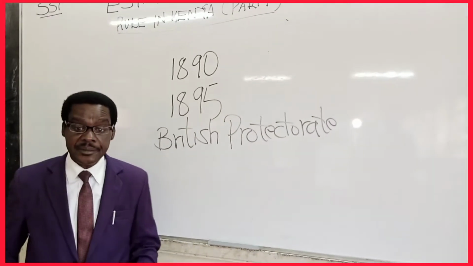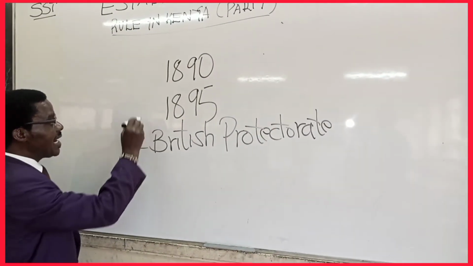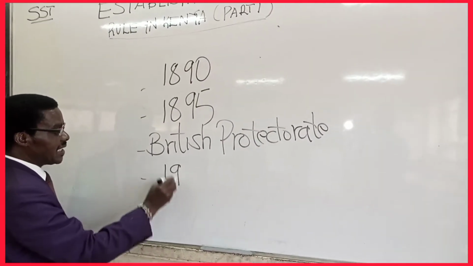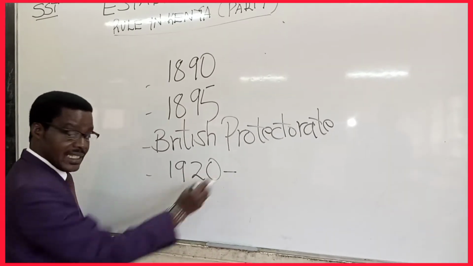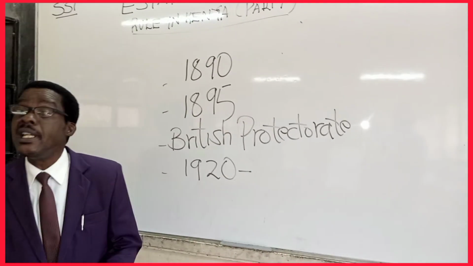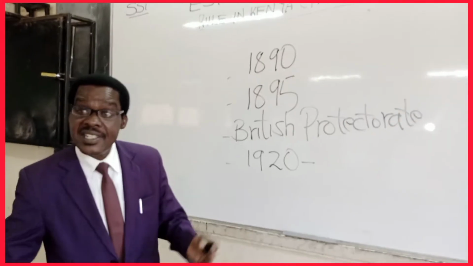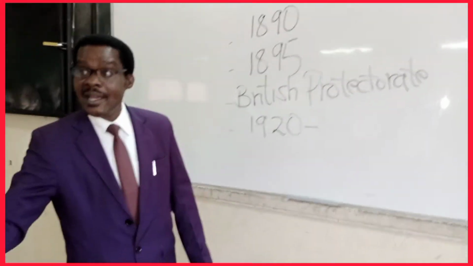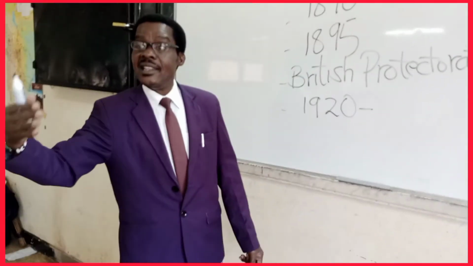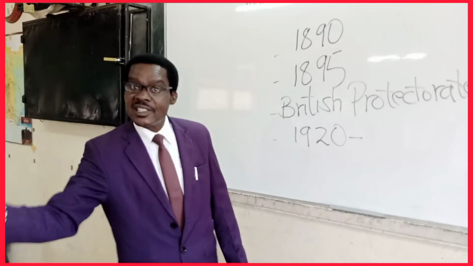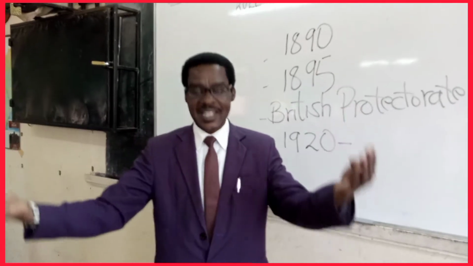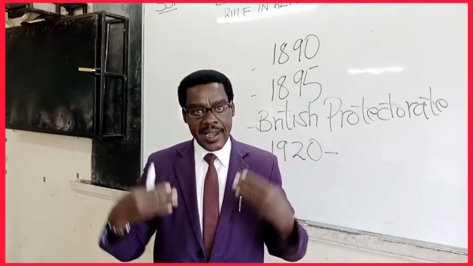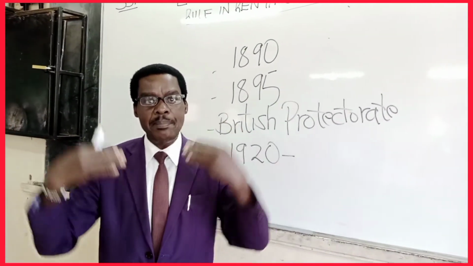By the year 1920, many Europeans had come. They started as Christian missionaries and explorers, but thereafter we have seen these two groups invite their people to come in plenty.